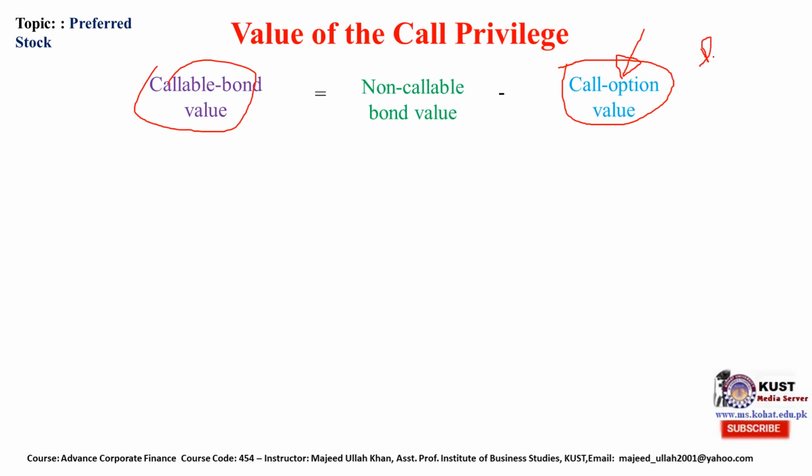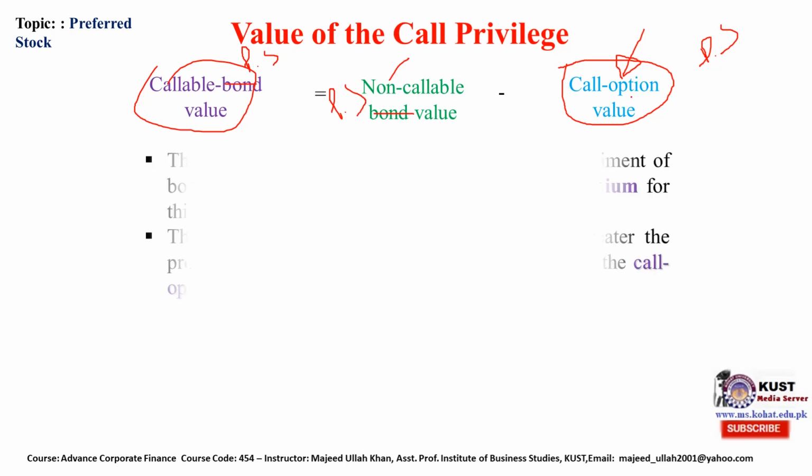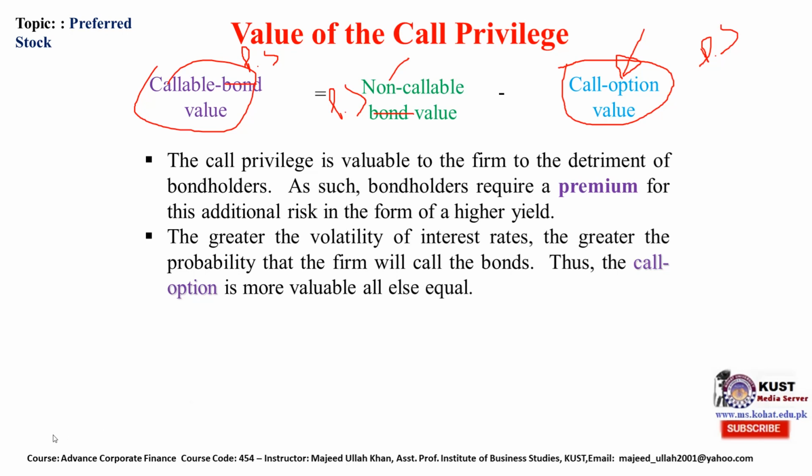So this value is then deducted from this value, and we call it the callable value. It is preferred stock, so the formula is basically like this: callable preferred stock value equals non-callable preferred stock value minus call option value. The call privilege is available to the company.